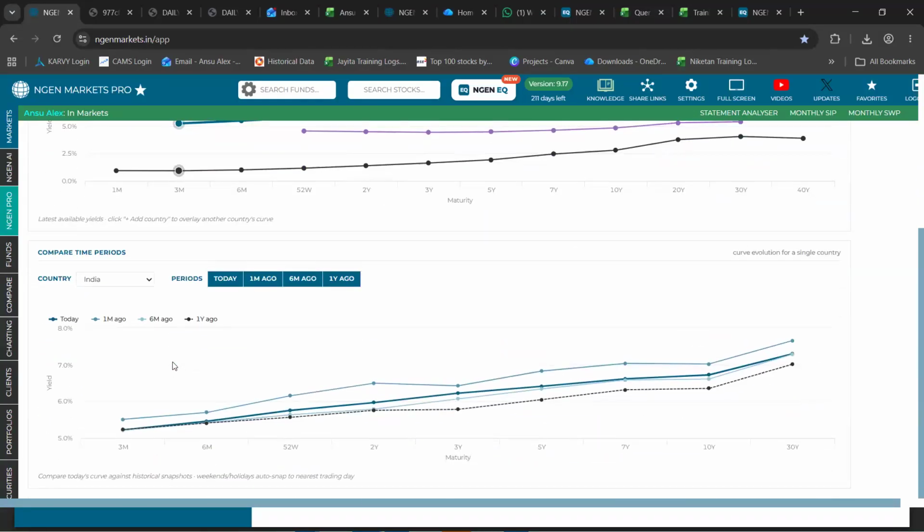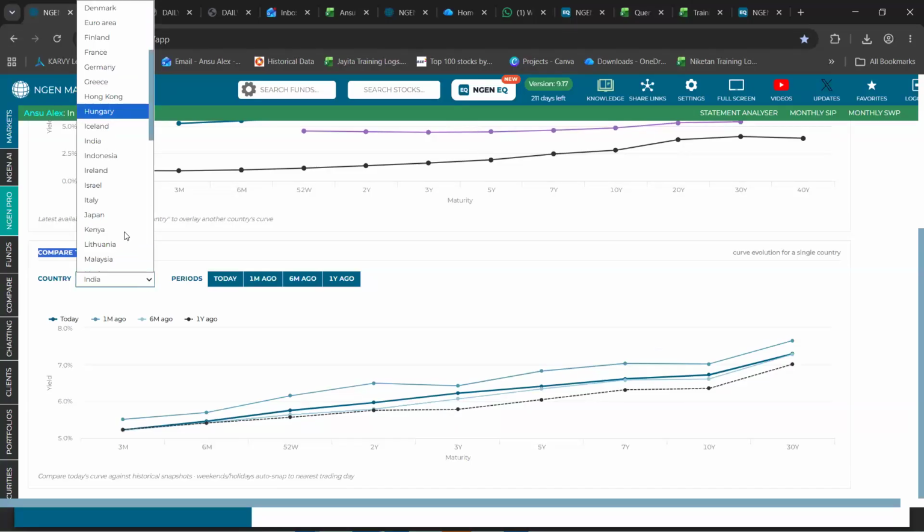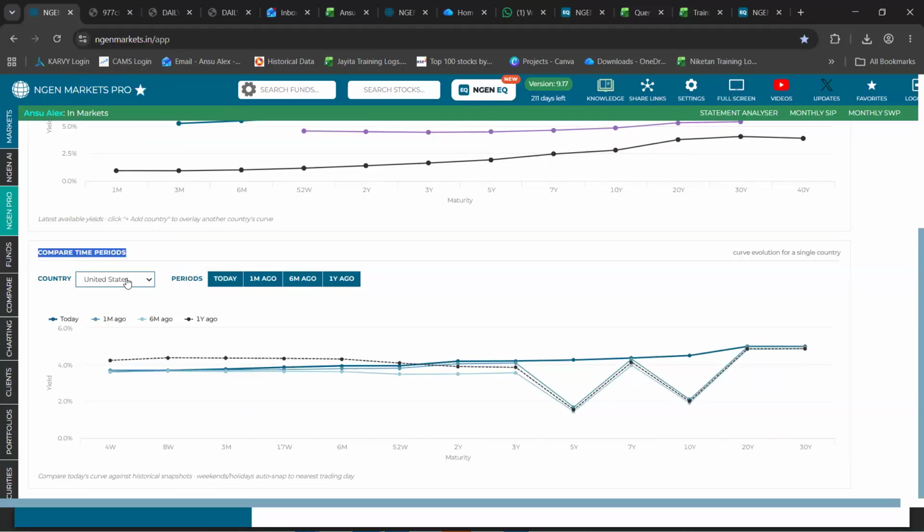Once you scroll further below, this section enables you to compare across various time periods. You can select it for one country at a time. For example, let's say from this section, maybe I select United States. You select that, and for different time periods, you can view their yields by simply hovering onto the respective line chart that you're looking at, with maturity on the x-axis and yields showing up on the y-axis.